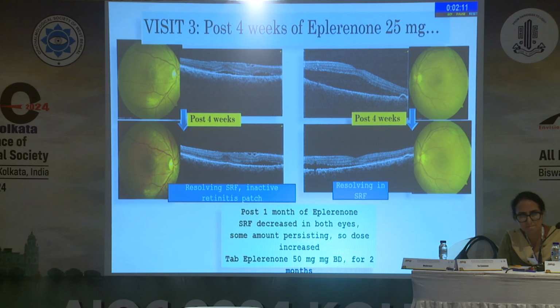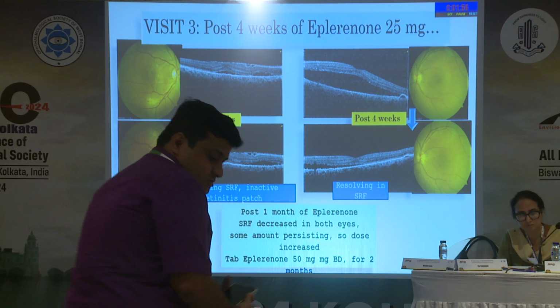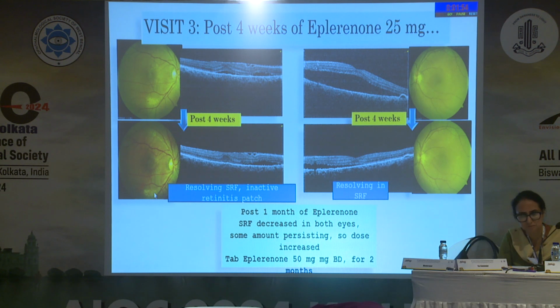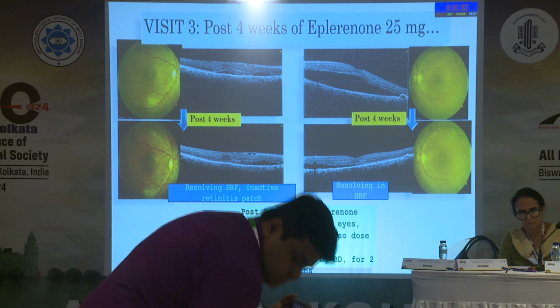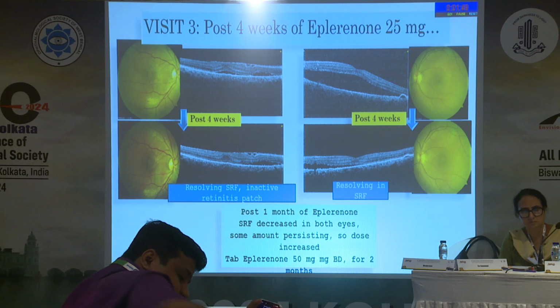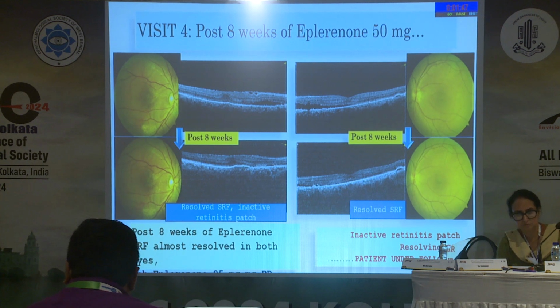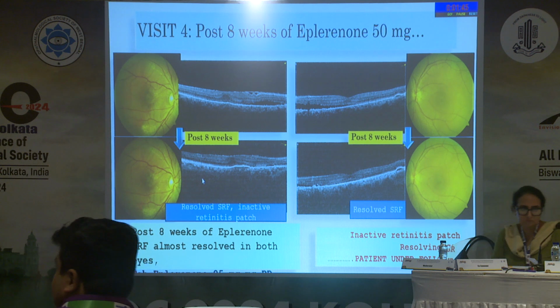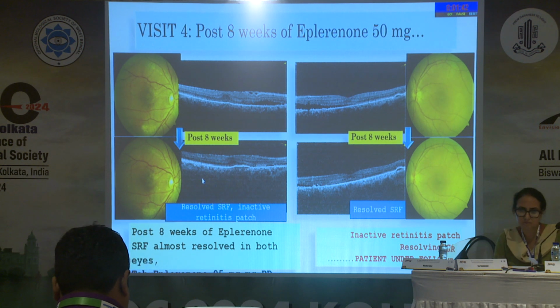And post 4 weeks of eplerenone, you can see now that the SRF in both eyes has started resolving. And in the retinitis patch also, you can see there is a reduction in the hemorrhage and the SRF, and there was surface vascularization around 6 weeks after the initial presentation. Till now, at no point was there any vitritis for the patient. So this is post 8 weeks, and you can see that almost all the SRF has resolved after continuous eplerenone at 50 milligram dosage. And the inferior retinitis patch has also become almost inactive.